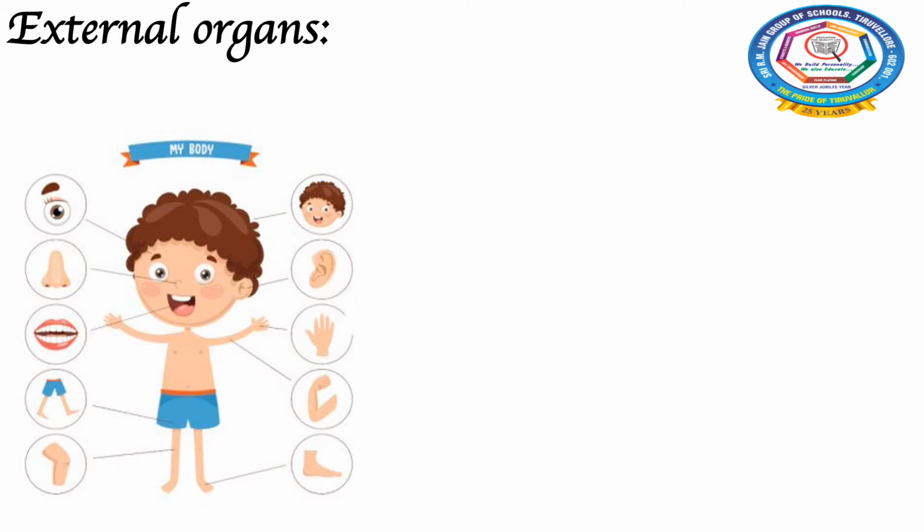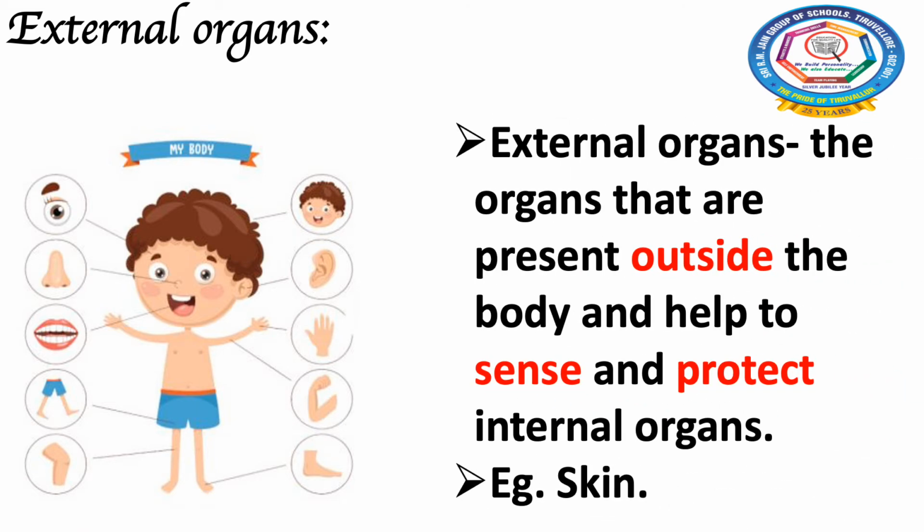That is why we call these organs external organs. Now, let us see the definition for external organs. External organs are the organs that are present outside the body and help to sense and protect internal organs. The example is skin.